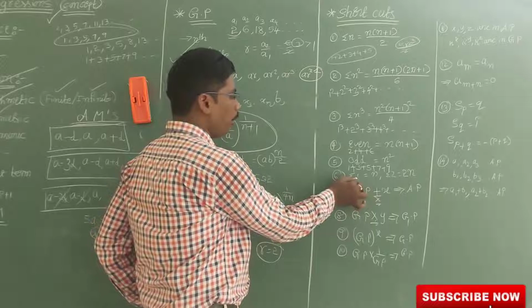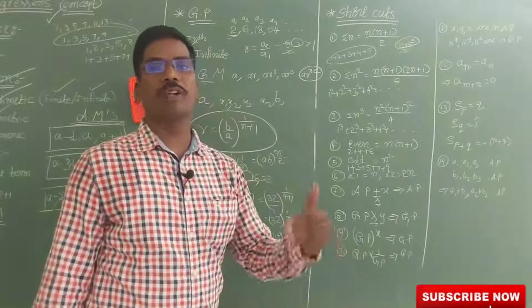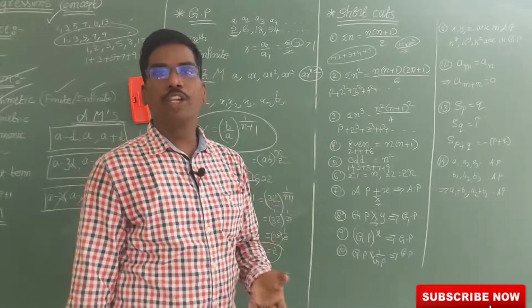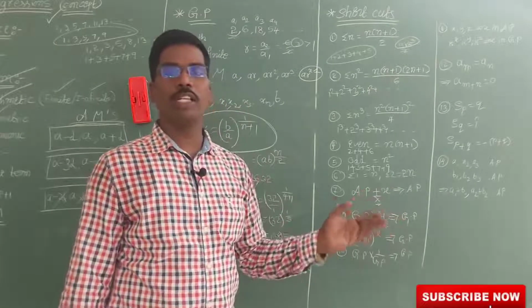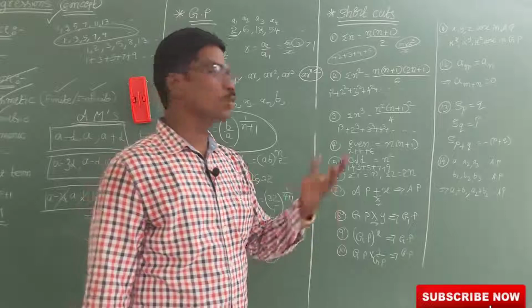Now, sigma 1 means n, means 1 plus 1 plus 1 plus 1 and so on. How many times will you write? n times. So, the answer is n. Sigma 2 means, if we take 2 common, then 2 plus 2 plus 2 and so on, means 2n.